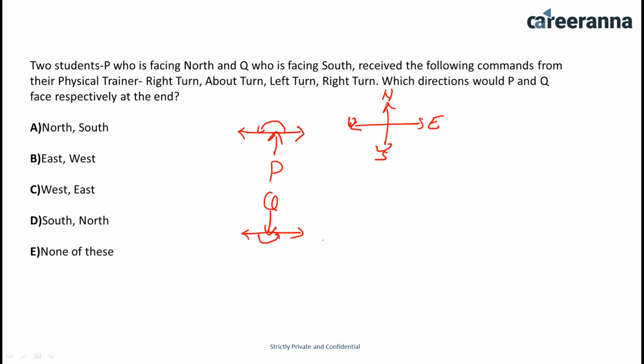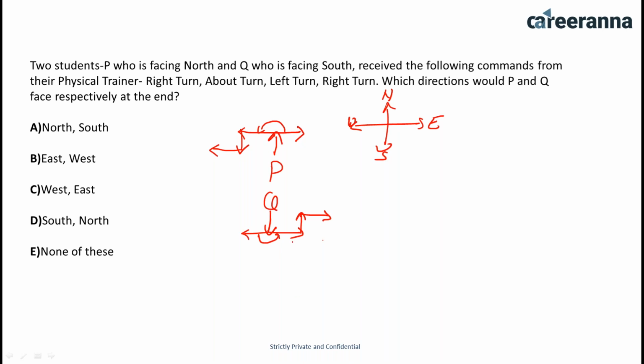After that they are going to turn left. P is going to move in this direction and Q is going to move in upward direction. Now lastly they are going to turn right. P is going to move in this direction and Q in this direction. So I used arrows to tell you how they are facing.